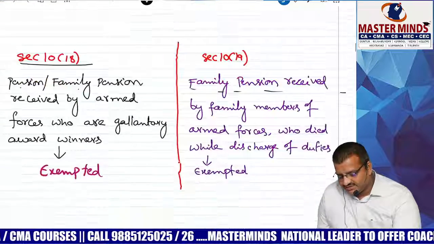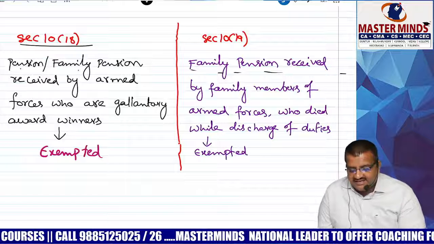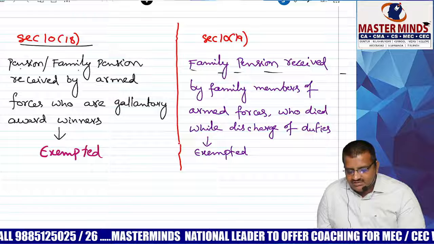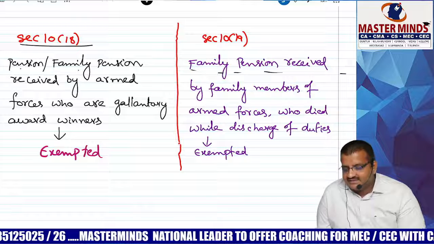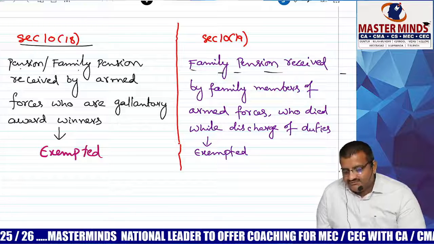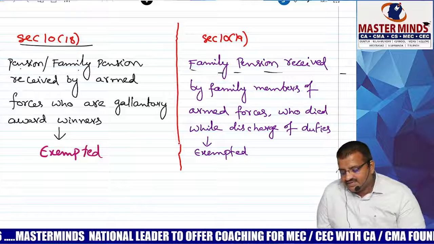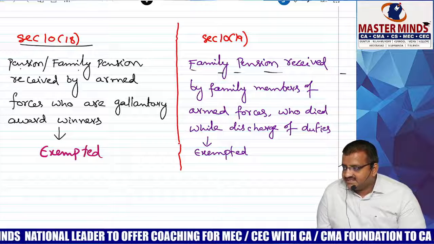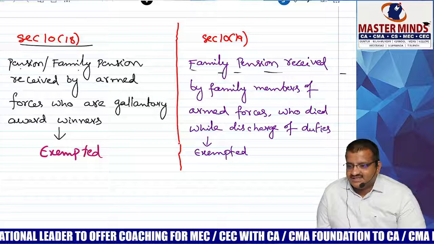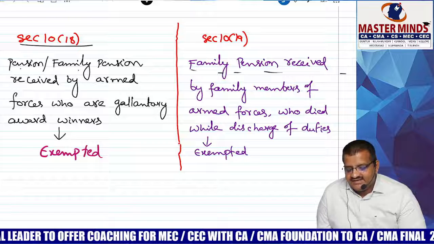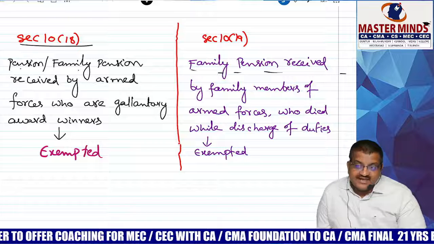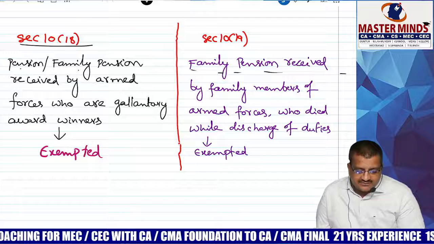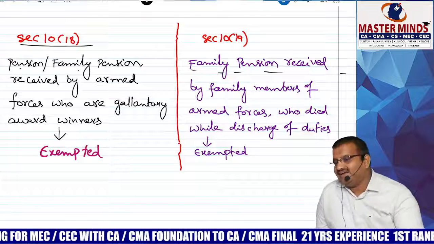So conclusion, friends: section 10(18) and section 10(19). Under 10(18), pension or family pension received by whom? Armed forces who are gallant award winners. Taxable or exempt? Exempt. Family pension received by family members of armed forces who died while discharging their duties, that is section 10 subsection 19. Correct? 10(18), 10(19). In 10(18), gallant award. Difference you can check. That is armed forces. This is also armed forces, but armed forces who died.